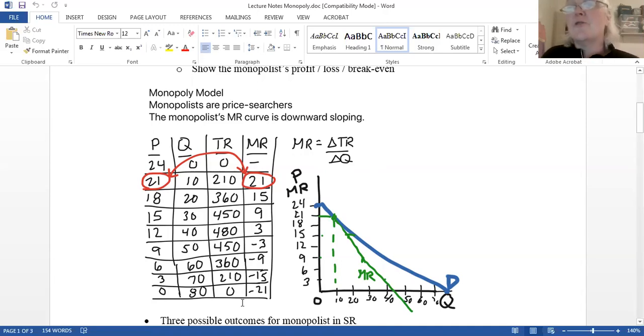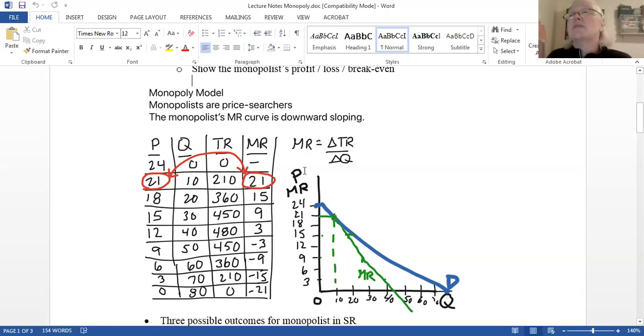So to find the total revenue is just P times Q. The price times how many units. So 24 times 0 obviously is 0. At a price of 21, I could sell 10 pizzas. 21 times 10, my total revenue is 210. At a price of 18, I could sell 20 pizzas. 18 times 20 is 360. At 15, I can sell 30, and that would be 450, and so on. So we go all the way down. 0 times 80 again is 0.